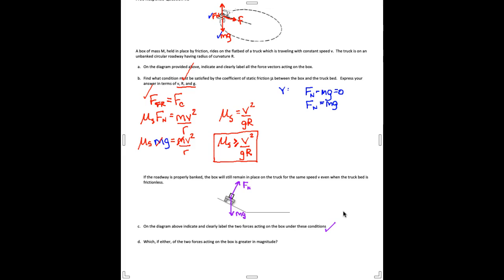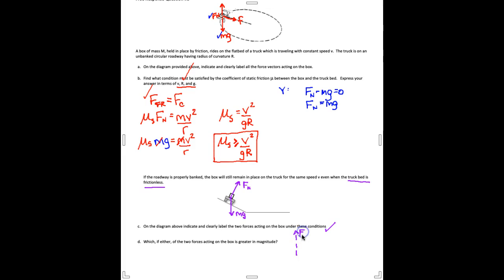There we go. And then they ask which, if either, of the two forces acting on the box is greater in magnitude. By the way, notice that there's no friction anymore. They told us that the truck bed is frictionless. That's why I didn't sketch it in. And if I wanted to, I could redraw that normal force into its x and y components, which is what I'm going to do here.